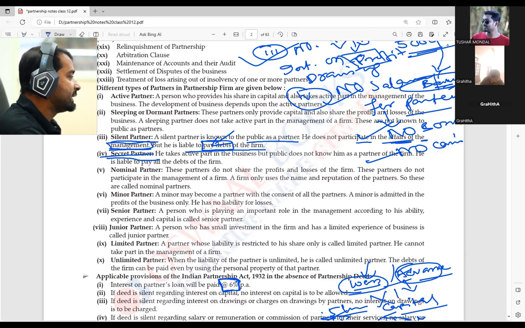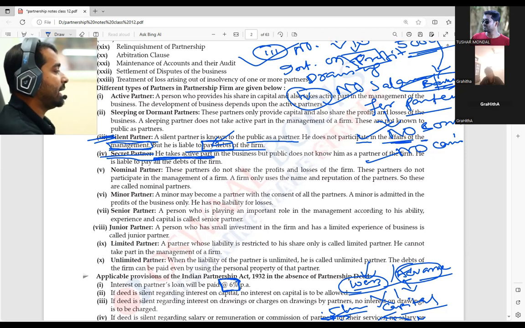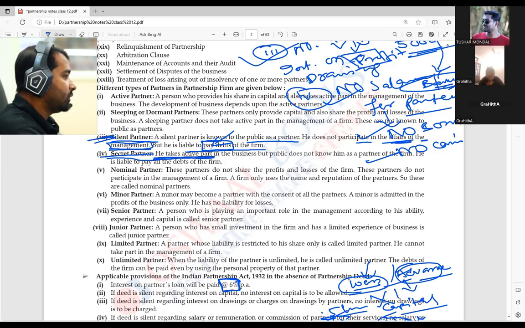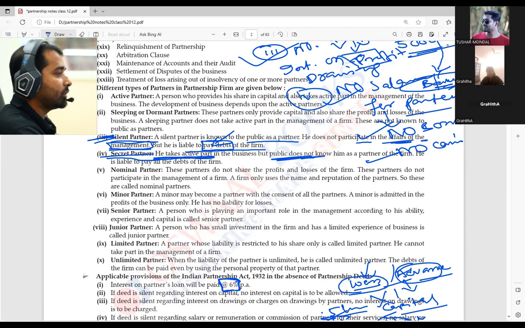Next one is the secret partner. The person takes active part. The difference, have you got that? The person takes active part, and in a silent partner not at all taking any part even. So the silent partner is not at all taking any part, but the secret partner takes part, but the public does not know about that. So that person is known as the secret partner. Again, the secret partner is liable to pay all the debts of the firm. He is also liable to pay the debt.